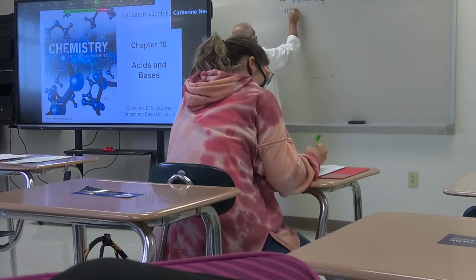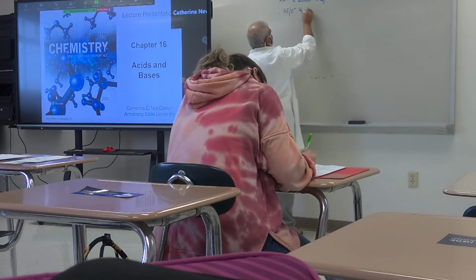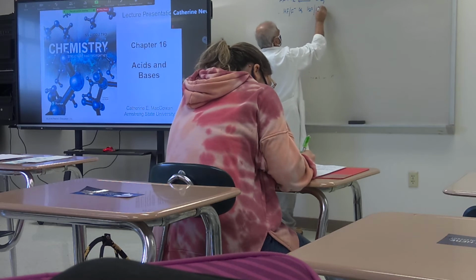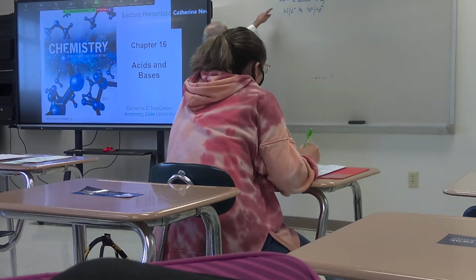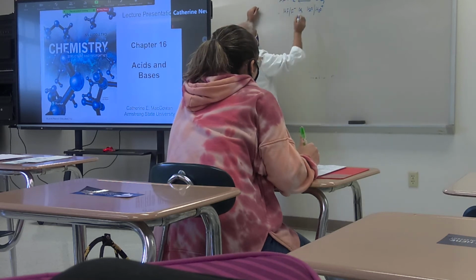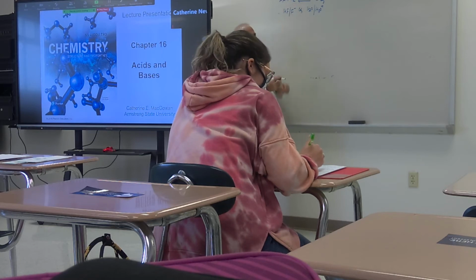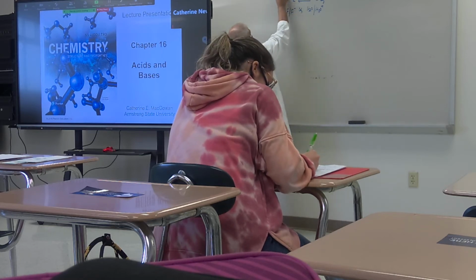HF over F minus, and H2O over H3O plus. They are conjugate acid-base pairs. We call this an acid, correct? Yes. Whenever you see a reversible reaction, this acid is considered a weak acid, correct? Yes. So this is a weak acid.